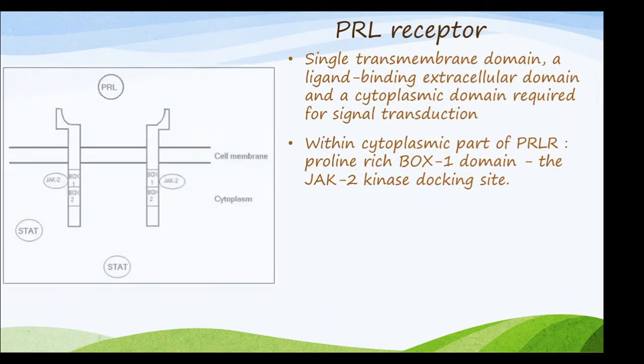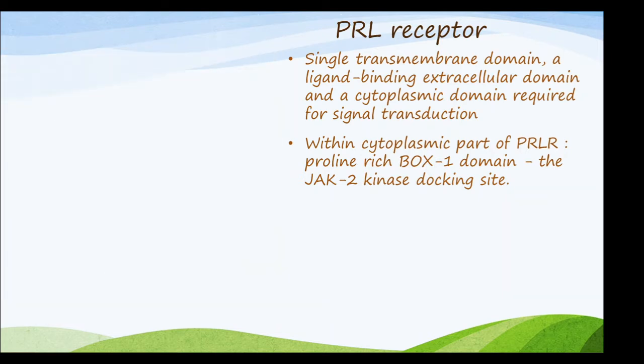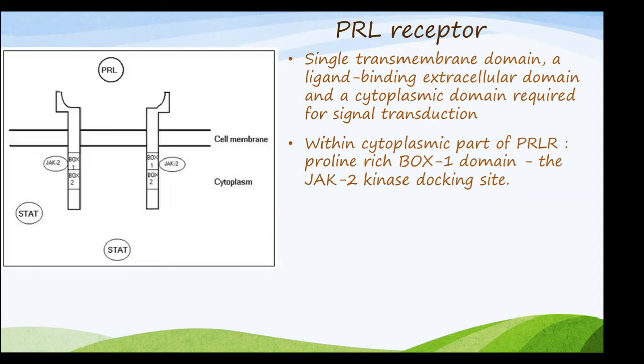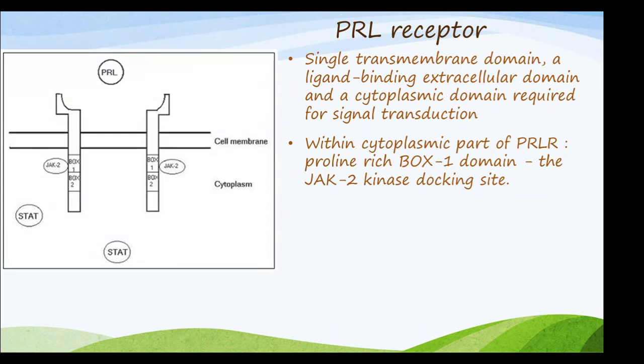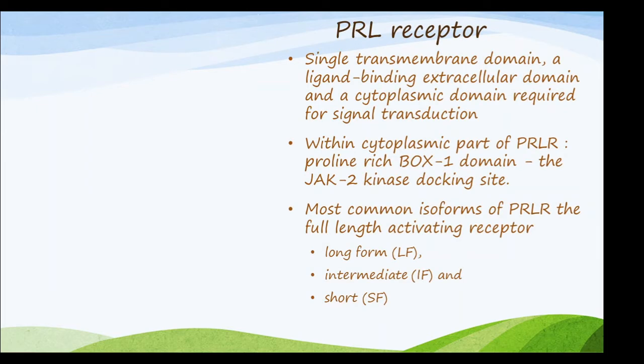The PRL receptor has a single transmembrane domain. It has a ligand binding extracellular domain and a cytoplasmic domain that is required for signal transduction, very similar to the growth hormone receptors. That is also based on the JAK-STAT pathway. Within the cytoplasmic part of the PRL receptor, it has a proline-rich box1 domain and the JAK2 kinase docking site. The most common isoforms of PRLR are the full-length activating receptor, the long form, the intermediate form, and the short form.